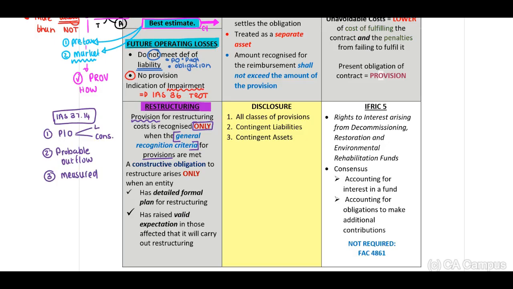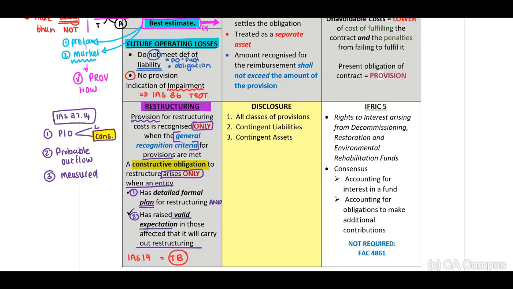Okay, but when we look at constructive obligation, the standard indicates to us, guys, a constructive obligation to restructure will only, listen to this, a constructive obligation to restructure arises only when an entity, 1, has a detailed formal plan, and 2, has raised valid expectations in those affected to carry out the plan. Okay? Now, I want you to add that you will have to link this with your IAS 19 principles in terms of your termination benefits.